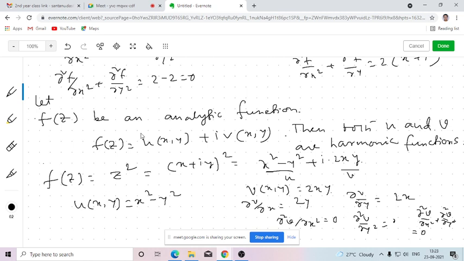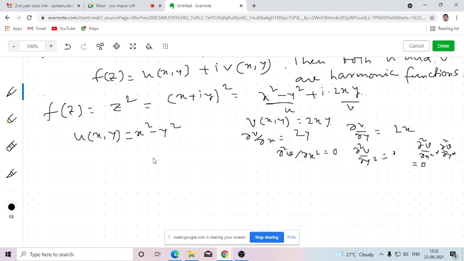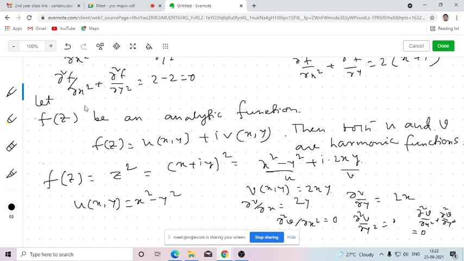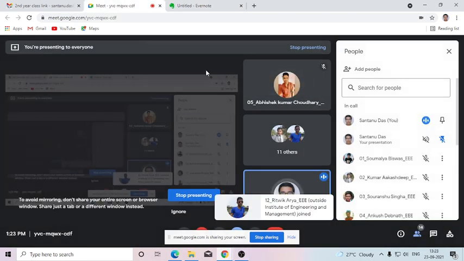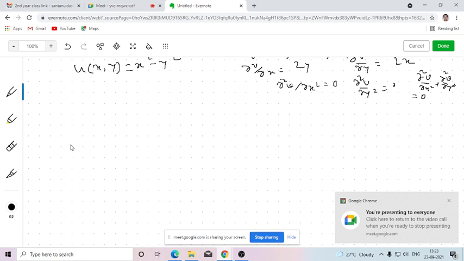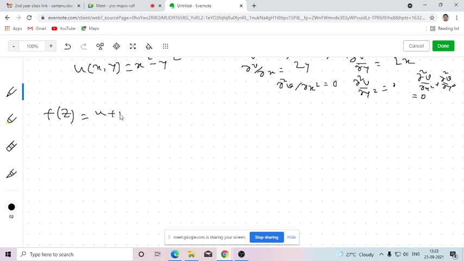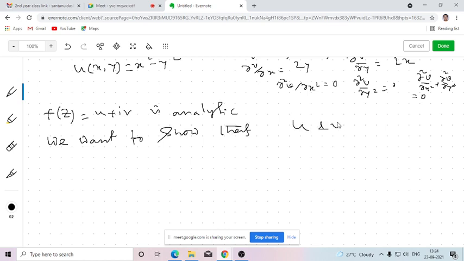Okay. In a general way, how can we verify that? I have shown through an example that the theorem is valid. Now we want to give a general proof. Through a general proof, we will show that this theorem is verified. First it is given that f(z) is u plus iv, and this is analytic. Now what do we want to show? We just want to show that u and v both are harmonic.